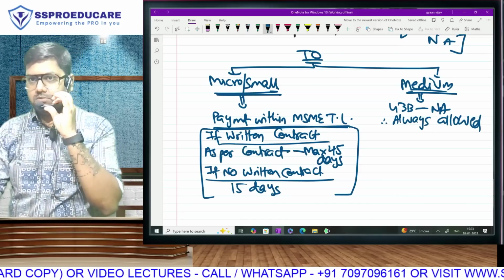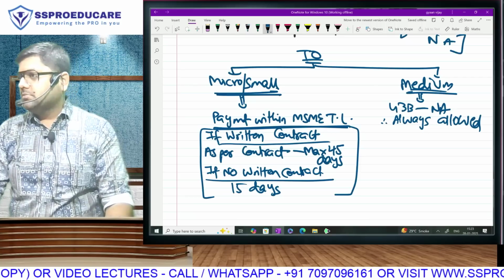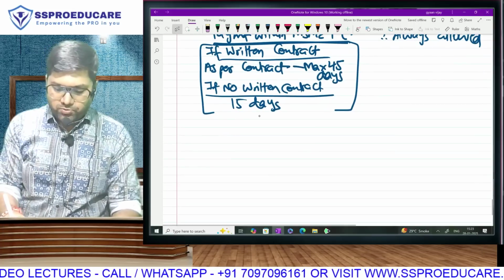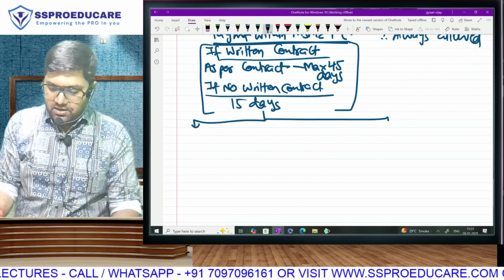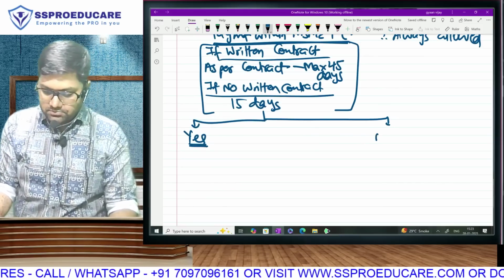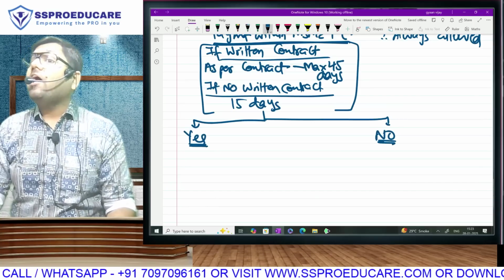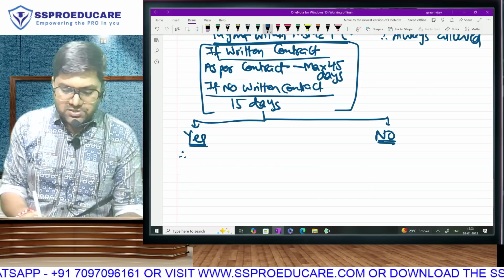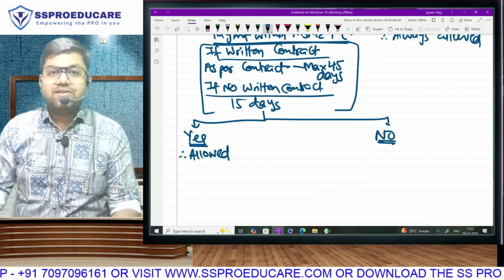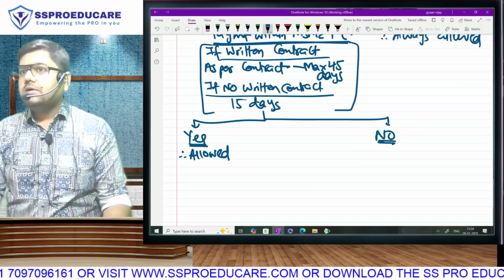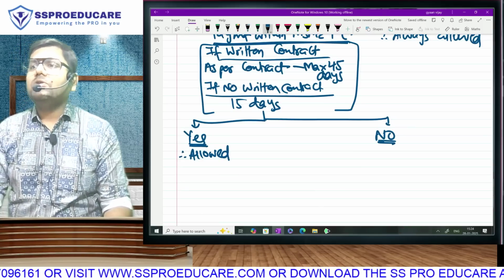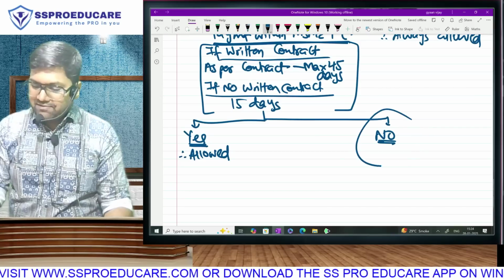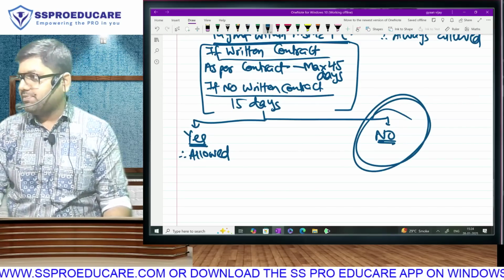If there is a contract, then as per the contract, not exceeding 45. If no contract, then what are the two possibilities here? Possibility 1, I have made payment within the time limit. Possibility 2, I have not paid. If I have paid within the time limit, then this point is not applicable, which means the expense is going to be allowed. Disallowance under 43B is not applicable. Disallowance under 43B is applicable only where I have violated the MSME time limit to micro and small, not to medium. So have I violated? Have I crossed my 15 or 45 days as the case may be?